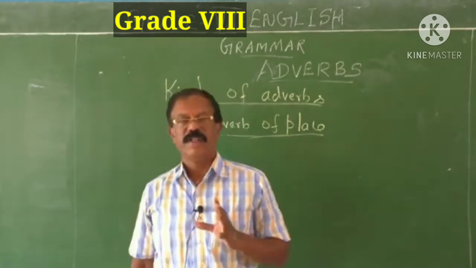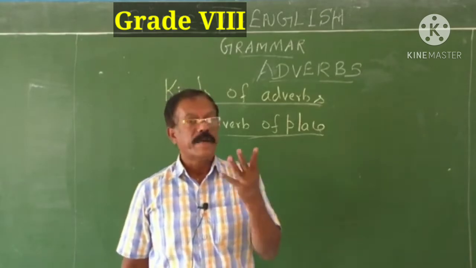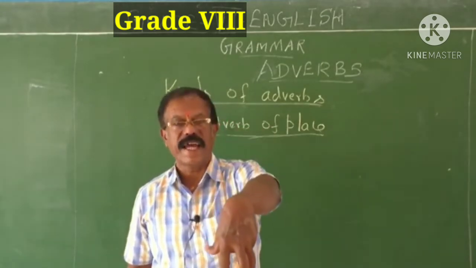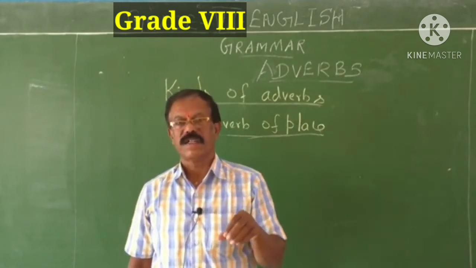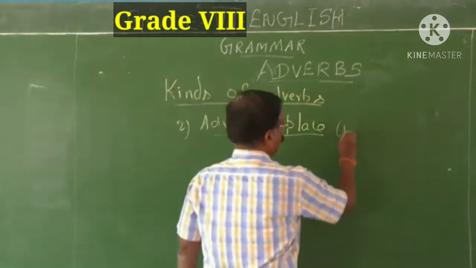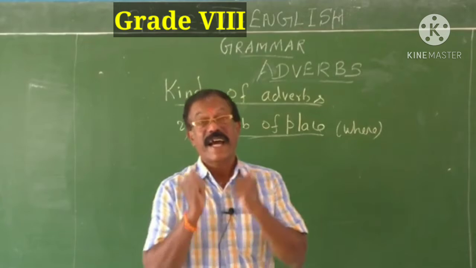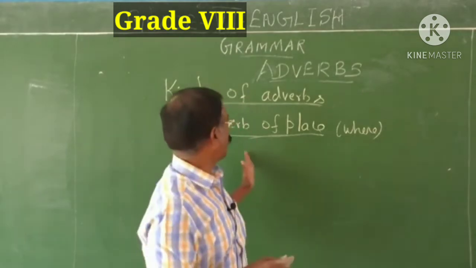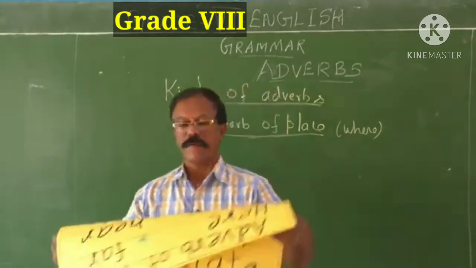If it is so, then adverb of place describes the place where actually the action is done, where it goes. So adverb of place answers the question where it happens. Therefore, this is called adverb of place.